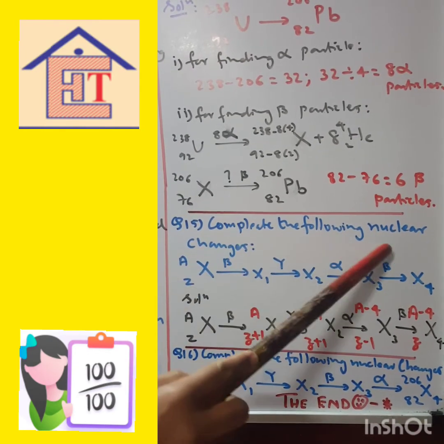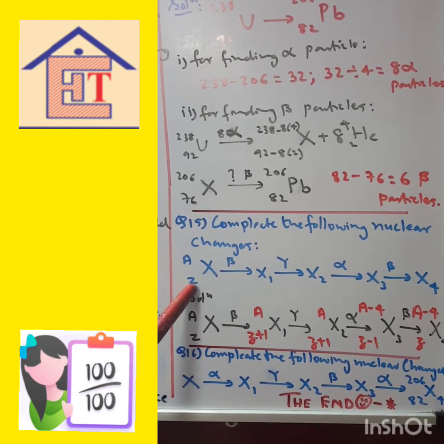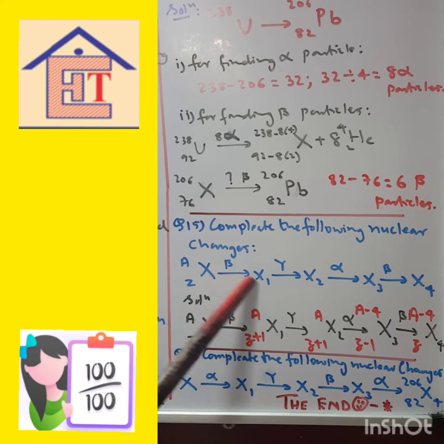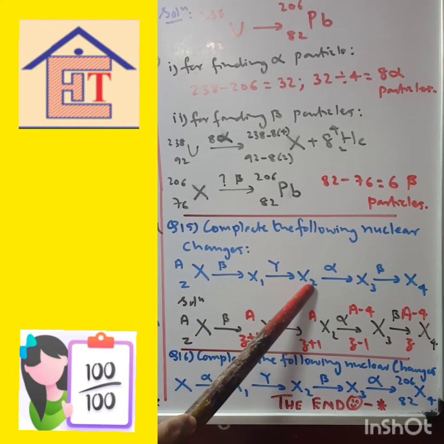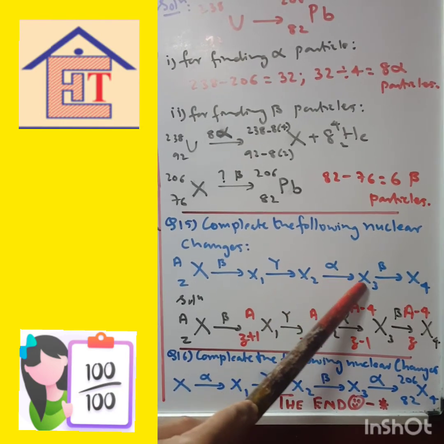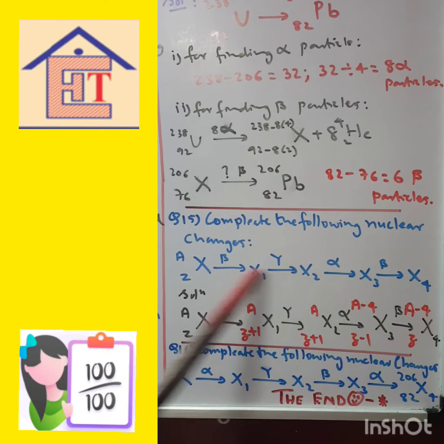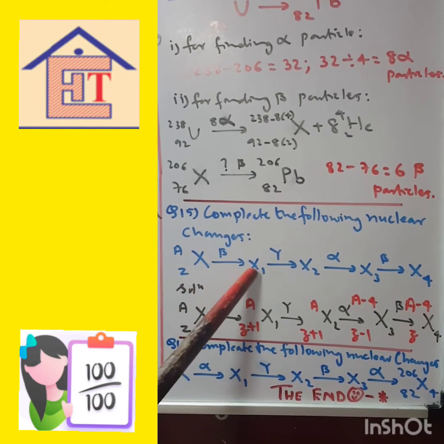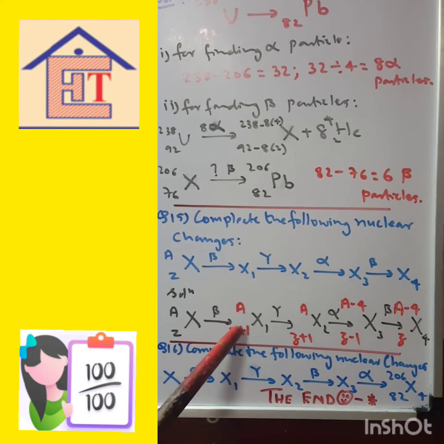Now likewise, complete the following nuclear changes. So this element X, with its atomic mass and atomic number, gives a beta particle to give X1. Then this gives gamma rays to give X2, and this gives alpha rays to give X3, and this gives beta rays to give X4. So you have to write the values of X1, X2, X3, X4. Okay, so X1 will be what?